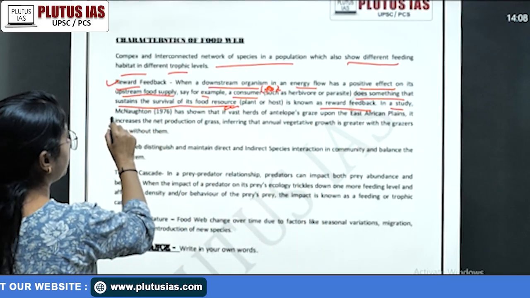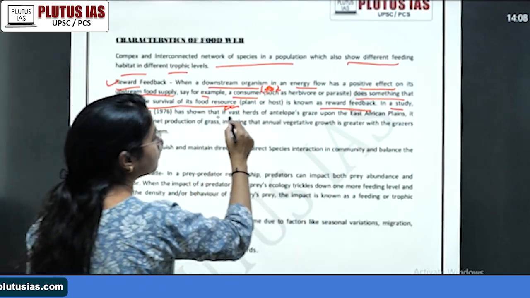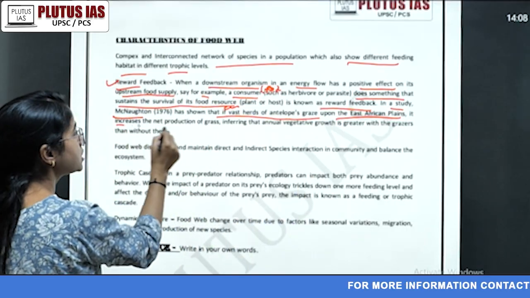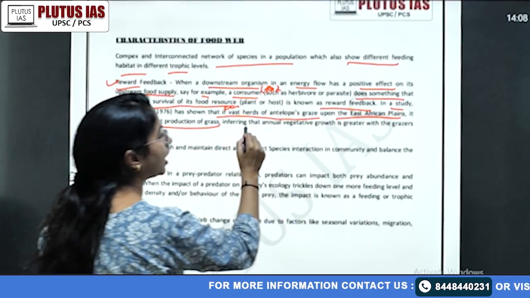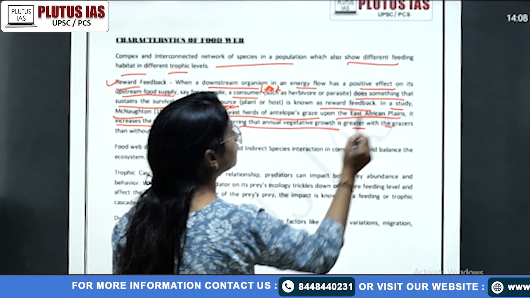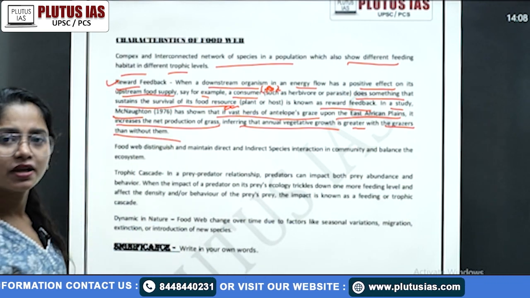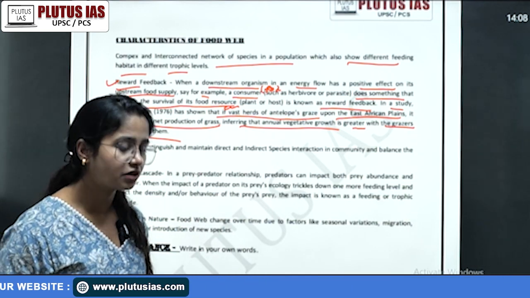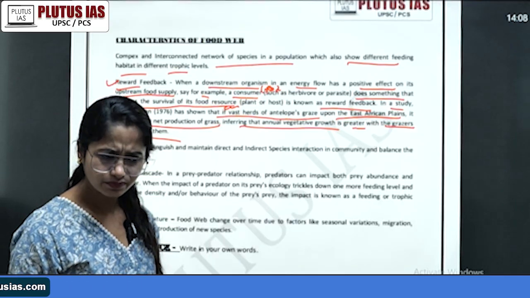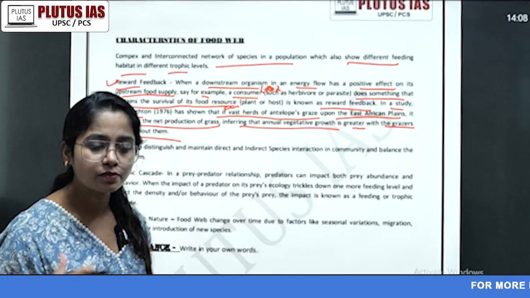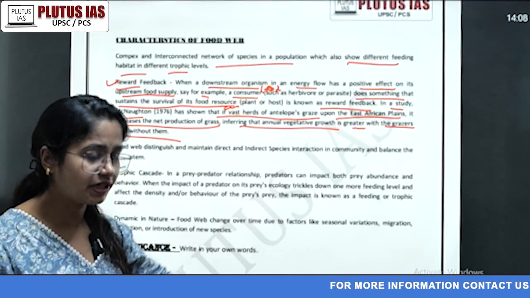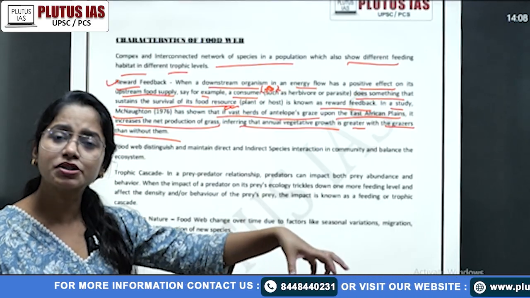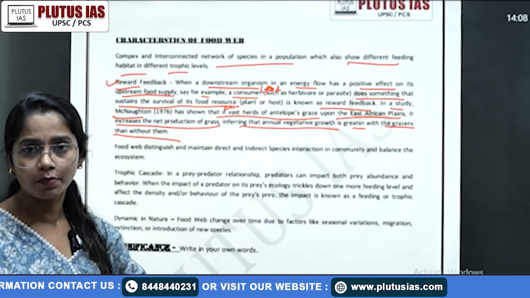In a study, McNaughton has shown that when vast herds of antelopes graze upon the East African plains, it increases the net production of grass, inferring that annual vegetative growth is greater with the grazers than without them. There can be two reasons for this. That plants have to maintain their population, so they are investing more energy. Plants are of course also living, so they have to invest more energy in their reproduction, and they maintain or increase the population, because the population is decreasing drastically, so they have to maintain their population.